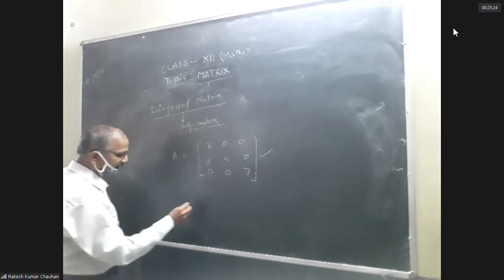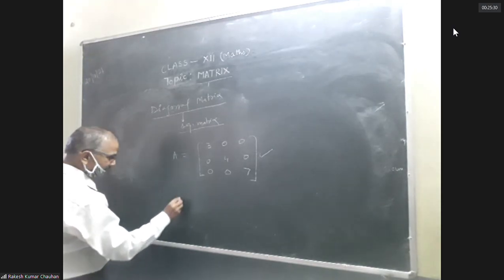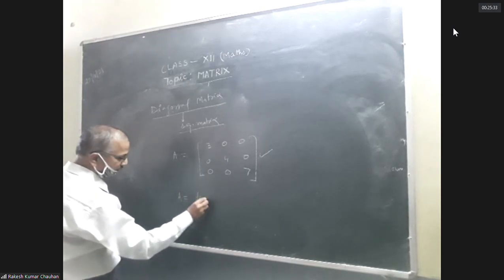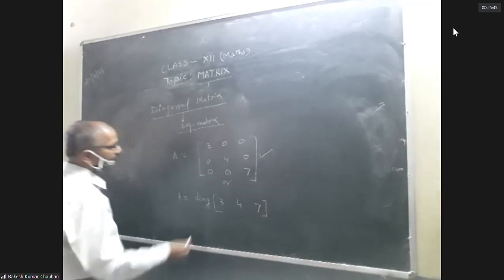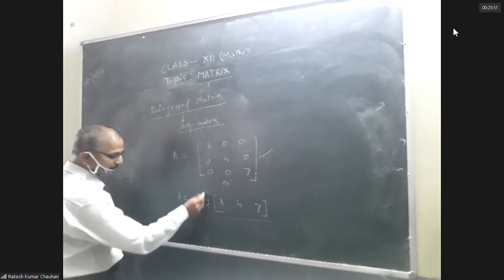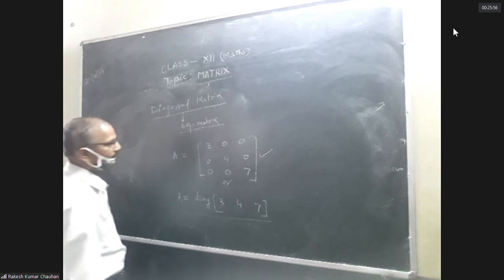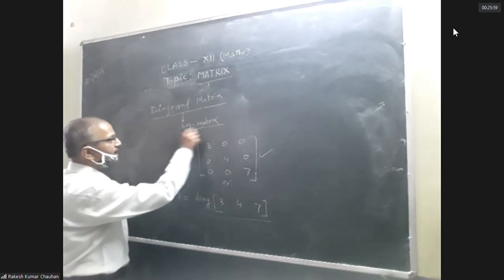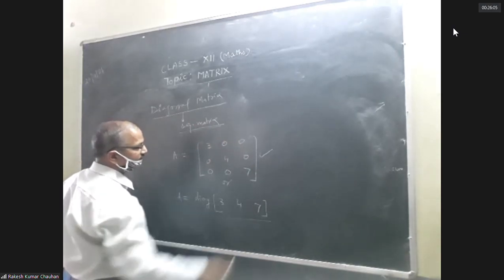It is also written as A is equal to diagonal of 3, 4, 7. This matrix can also be written in short form, but you have to write the word diagonal. So a diagonal matrix is a square matrix which has only diagonal elements and the rest of the elements are zero.